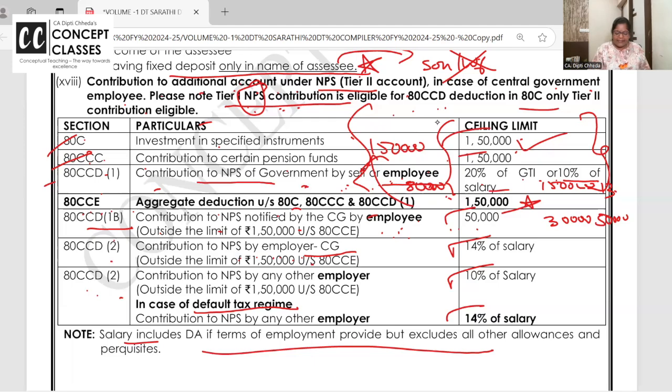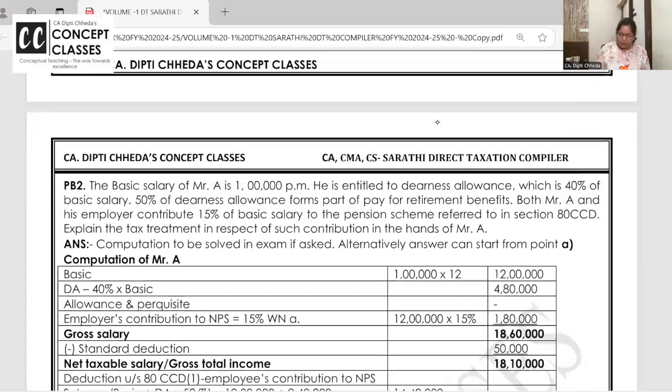Now 80CCD(1B) is over and above this, up to 50,000, and 80CCD(2) is employer's contribution to NPS. Central government, then 14%, other employer, 10%, other employer also 14% if they are filing the return under the default tax regime. This is the latest amendment. And when I say 10% of salary, 14%, salary is salary and DA, not full DA, considered for retirement benefit, no commission. That's all for this.